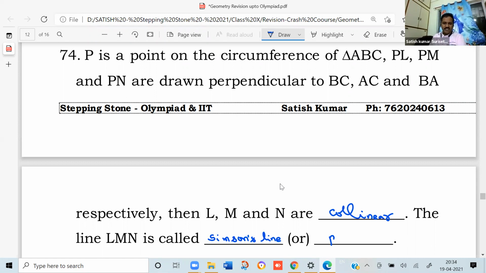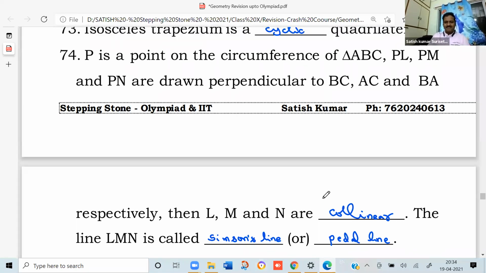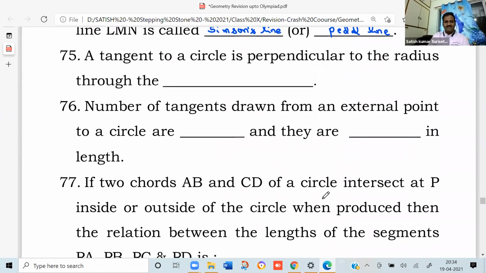Or another name is pedal line. Like the pedal triangle we have discussed before, this is the pedal line. This I think you can say.